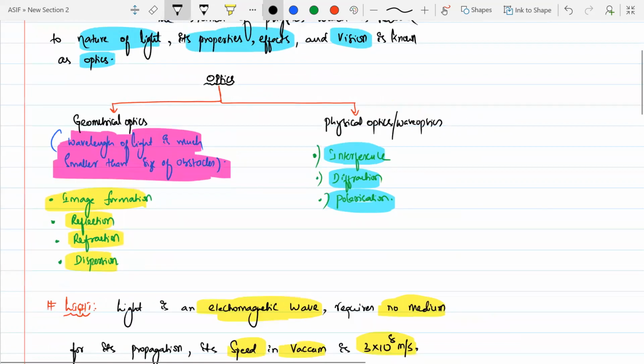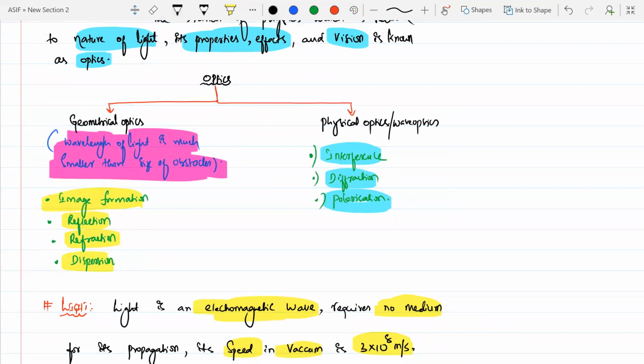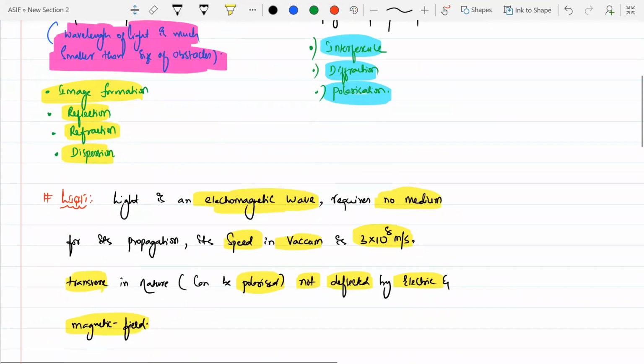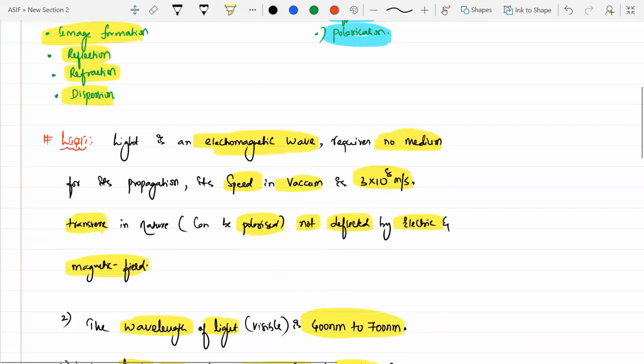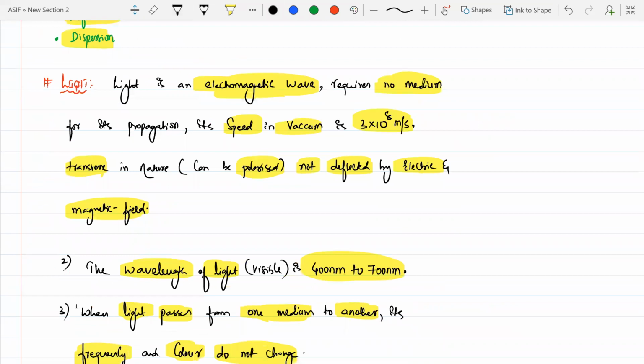Next one. Light is what, beta? An electromagnetic wave which requires no medium for its propagation. Light is an electromagnetic wave. That means it has a combination of both electric field and magnetic field. It is something like this. If this is your y-axis and this is your x-axis, there is one wave which will be moving along the y-axis like this, and there will be another wave which is moving along the x-axis like this.